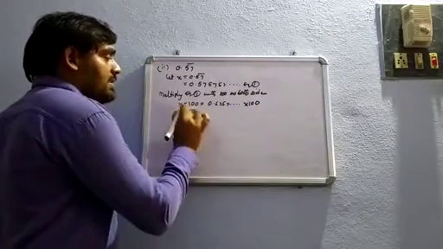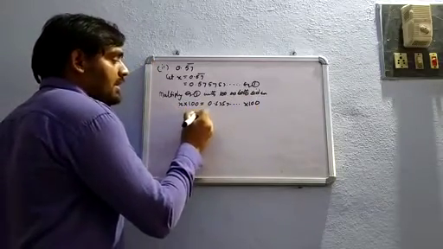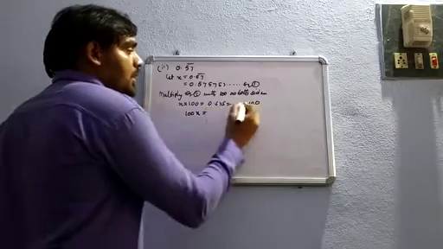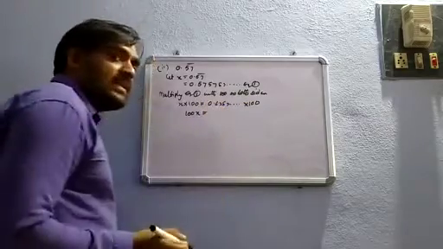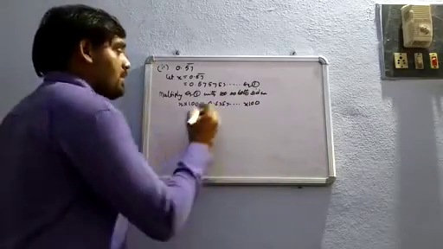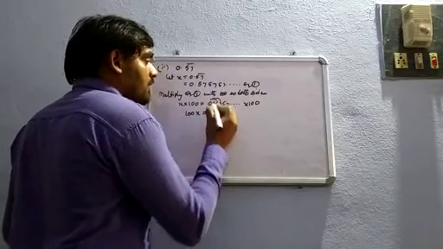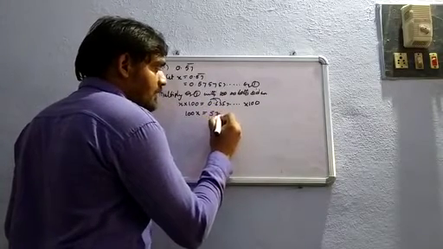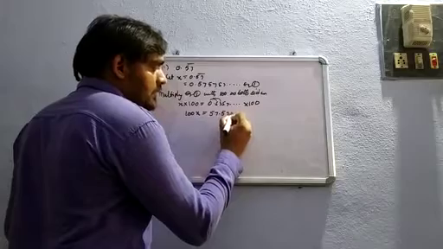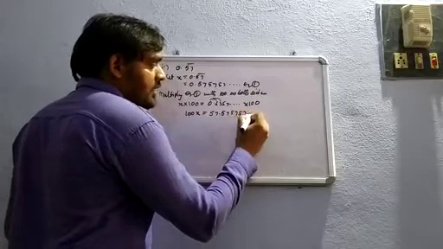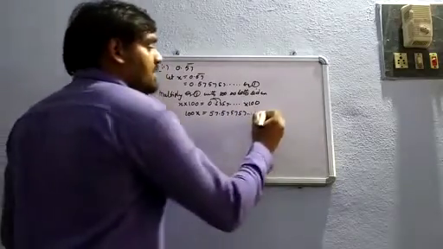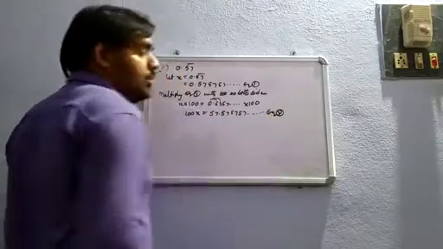What will you get? 100x is equal to, if you multiply into 100, 2 decimal digits will come into the whole number part. At that time 57 will come. So 57.5757 and so on you will get. So this is equation 2.